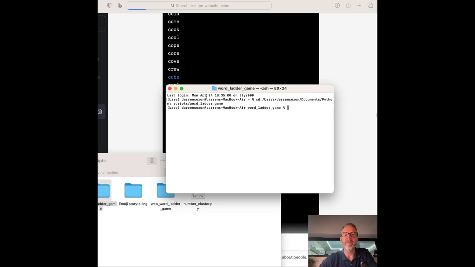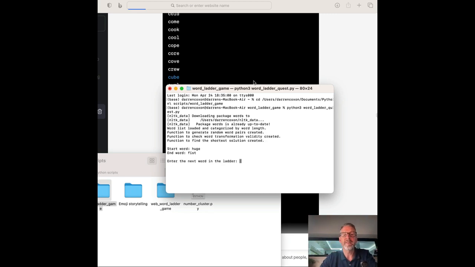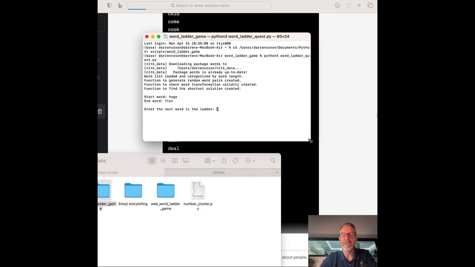You can see it's gone from Darren's MacBook Air to Darren's MacBook Air word ladder game. So it's inside the word ladder folder. Then all I'm going to do is this. I'm just going to tell it to write in Python 3. And then I'm going to put the file name, which was actually word ladder quest, just to confuse things. And then all it's going to do is download the dictionary, and there you go.